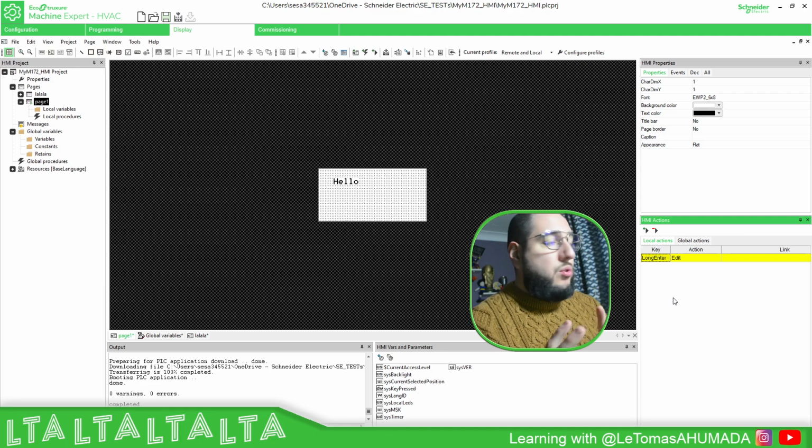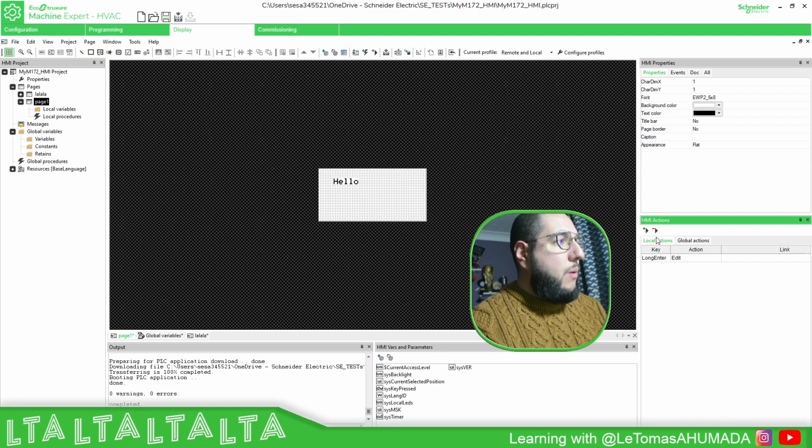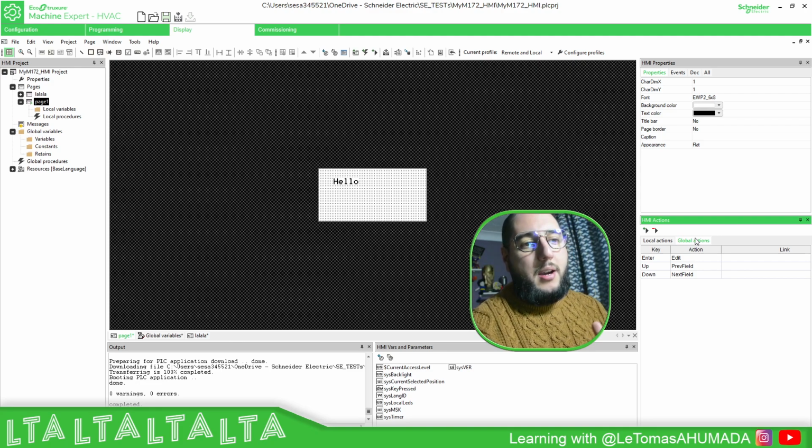What I usually try to do is to not overlap keys that generate a different action. I know that one has more priority than the other, but right now I don't remember. I try to avoid that, so that enter is always going to do something, up is always going to do something, and down is going to do something. These three actions are already defined when you start a new project. In the past, we didn't have this and we needed to do it manually. Yes, manually, I know, pain. But now it's already in there, so there is no need to think about this. But you can still change this part.